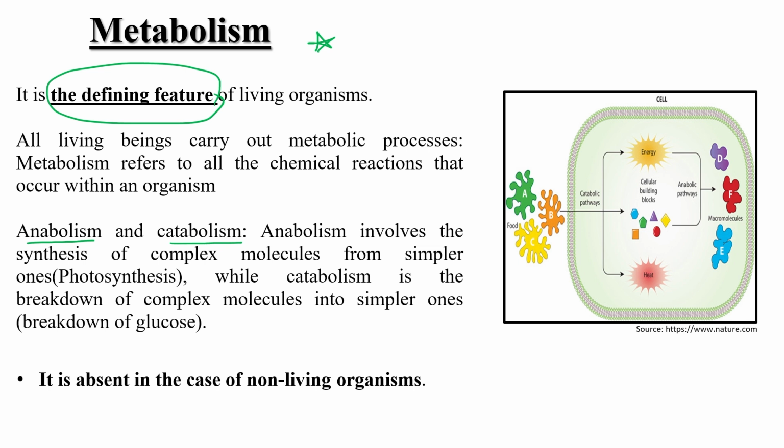First is anabolism and another one is catabolism. So in anabolism, what will happen? Anabolism is an endothermic reaction. Why?